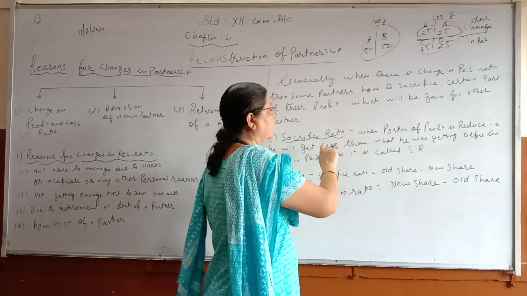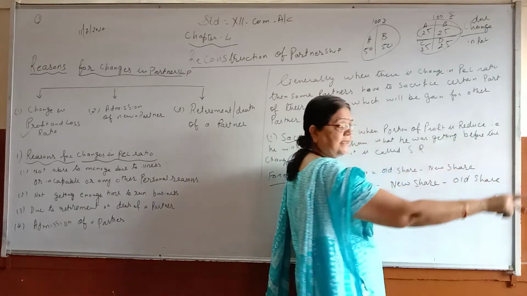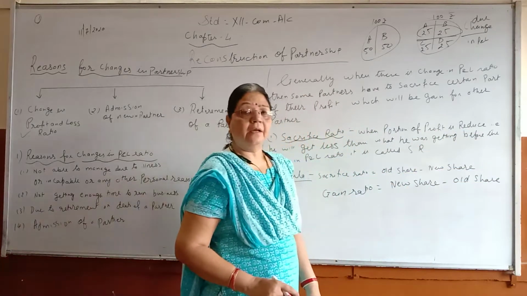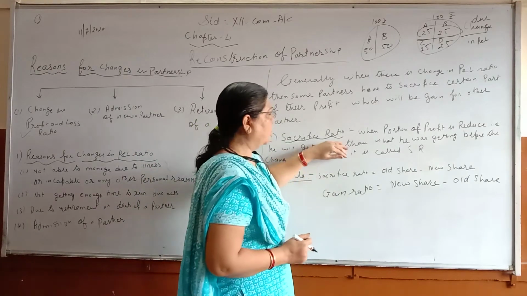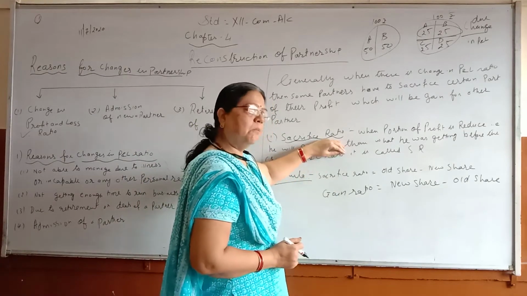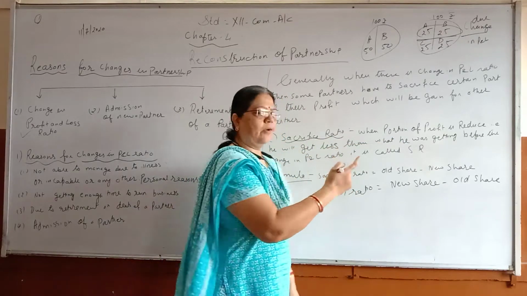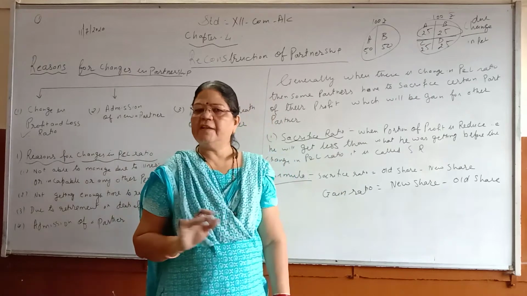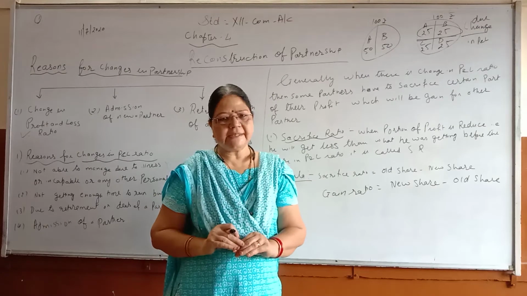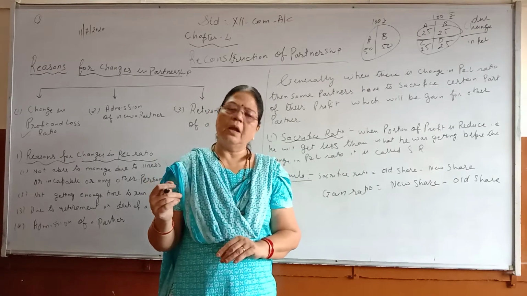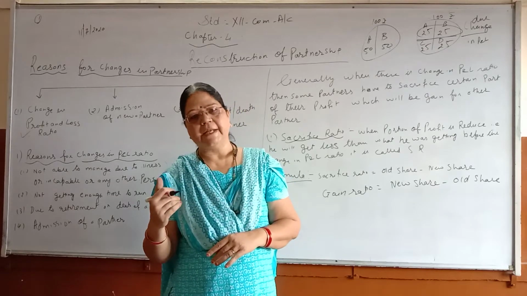So in the same way, gain ratio is when the portion of profit is increased. When the portion of profit increases, he will get more than what he was getting before the change in profit and loss ratio. So very simple: sacrifice ratio means he will get less than what he was getting before, and gain means he will get more than what he was getting before.